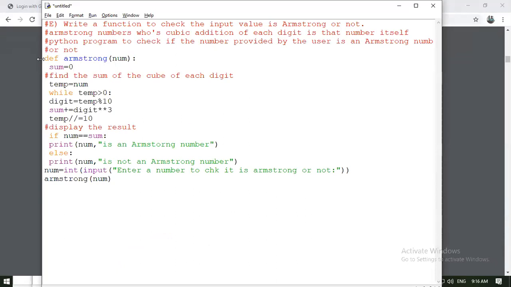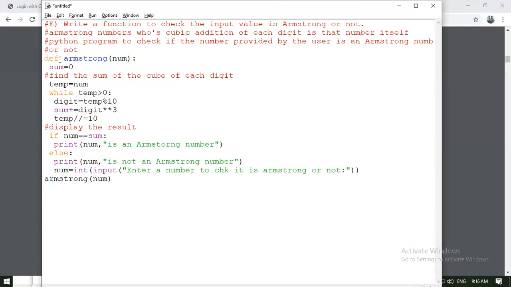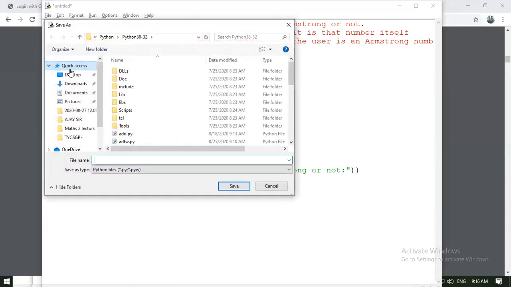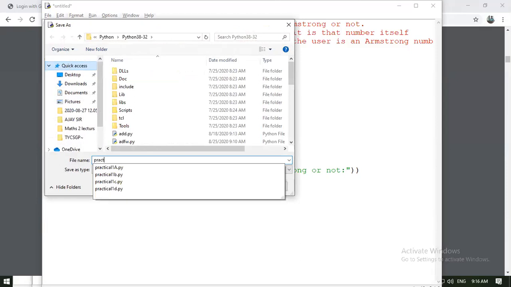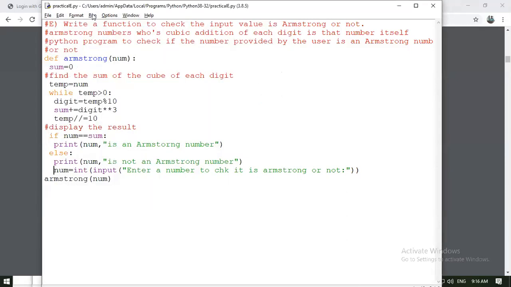So here we have taken a user-defined function, def armstrong_num, to find the sum of the cube of each digit, temp equals number. We require a temporary number for storing this number. So while we are simply indenting this part, sum digit temp equals temp, then we have print. It should be inside this. Print will be inside this else, and the rest of the part will be inside this. Let's save this program as practical 1E, I guess.